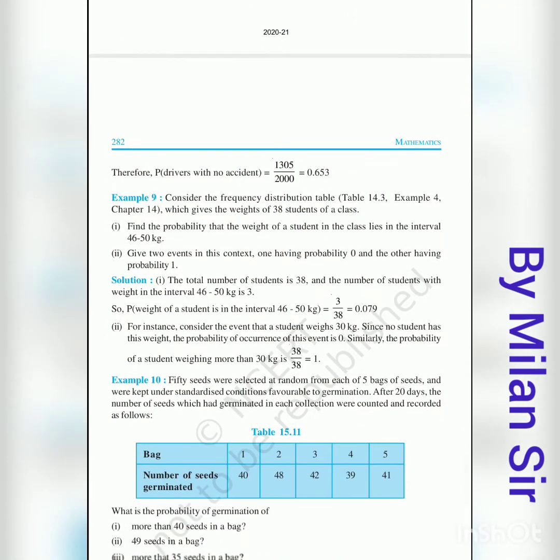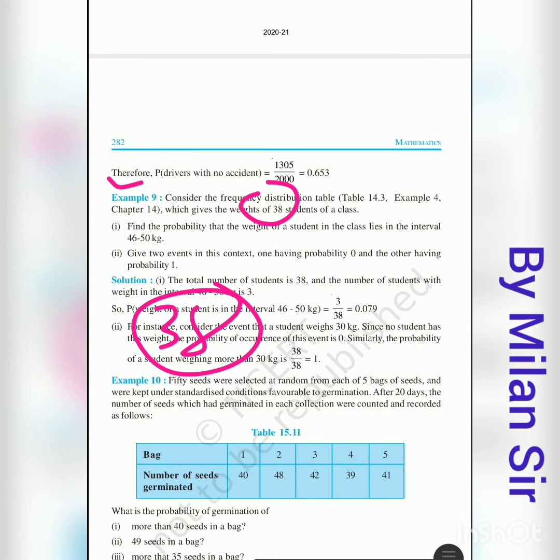After that, example 9. Consider the frequency distribution table in 14.3, example 4, chapter 14, which gives the weight of 38 students of a class. So our total number of outcomes is equal to 38. Find the probability that the weight of a student in the class lies in the interval 46 to 50.